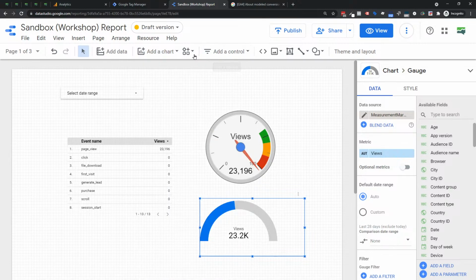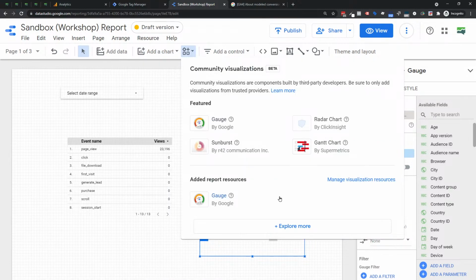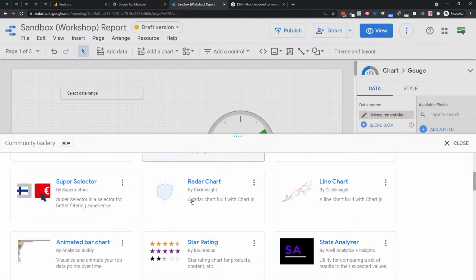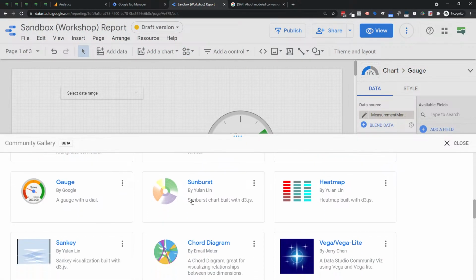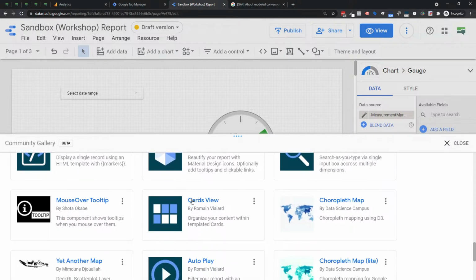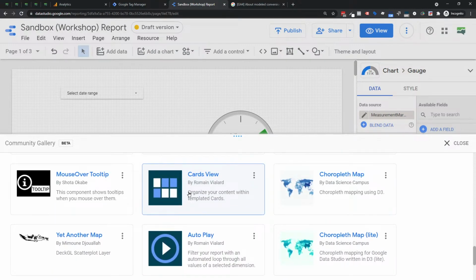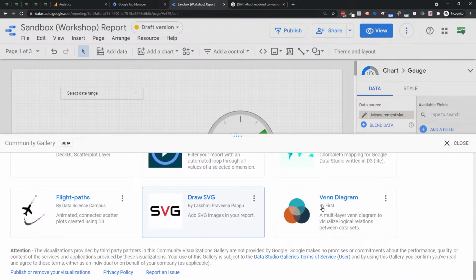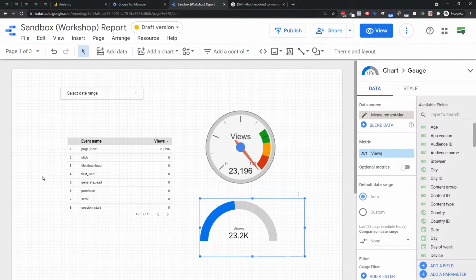I would also say, side note, always check community visualizations and check out what's back here because the community is building stuff that's back here. And so what was here one day, you might say, oh, some of the stuff's cool, but then you come back and you check it again, you see even more stuff back there. You go, oh, that card view, maybe I can use that. There's some autoplay stuff, like just some pretty cool stuff that you might be able to play around with. So just be aware of that. Not quite an update. It's always back there, but I want to make sure you know about it.